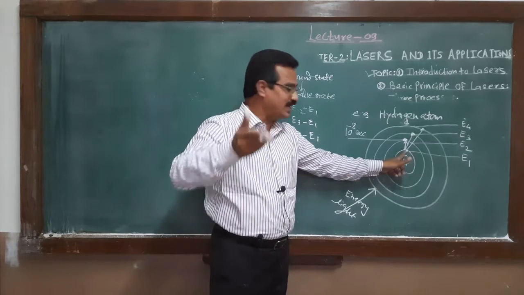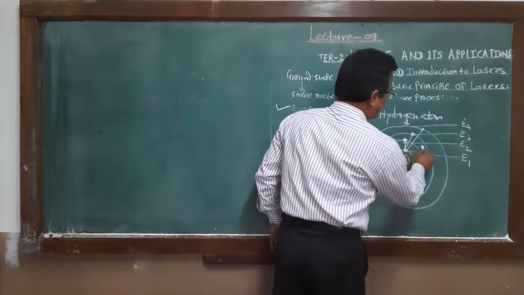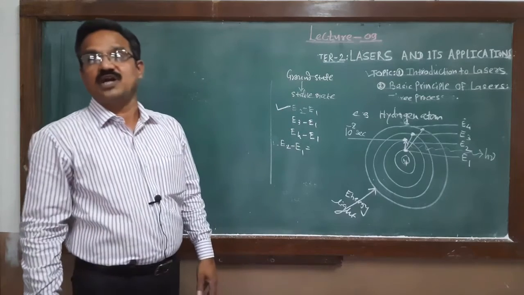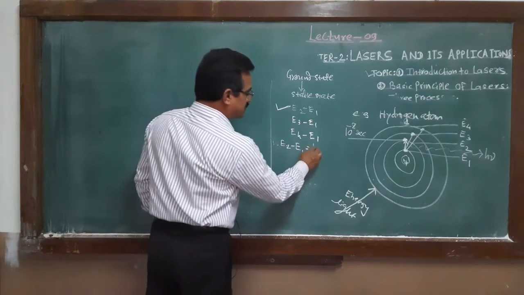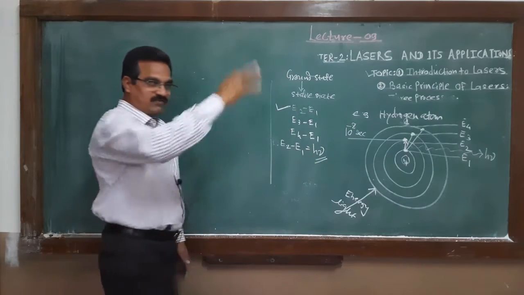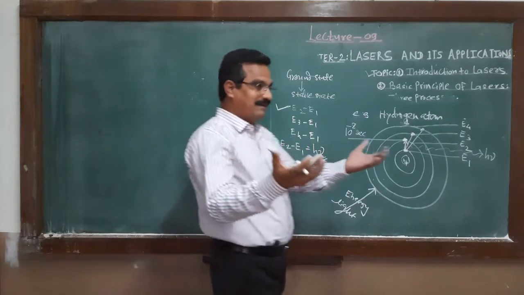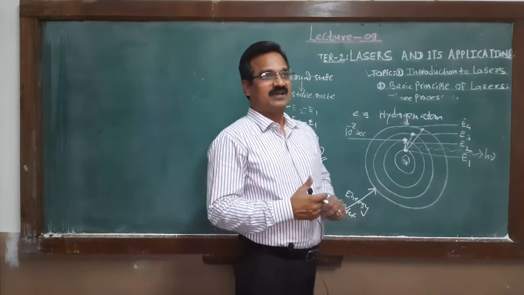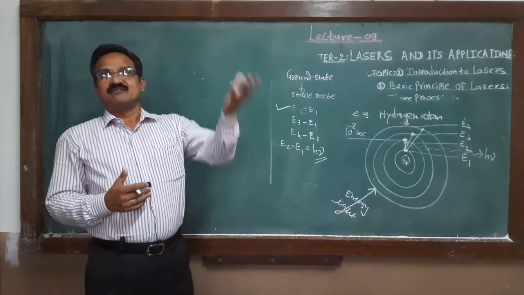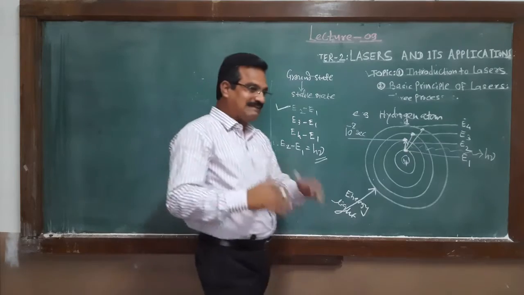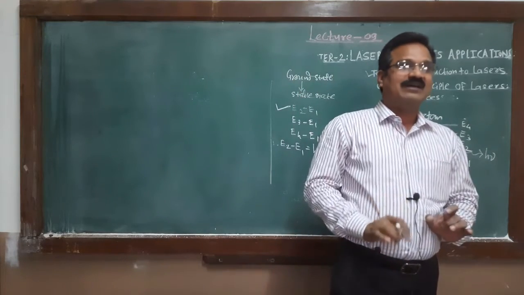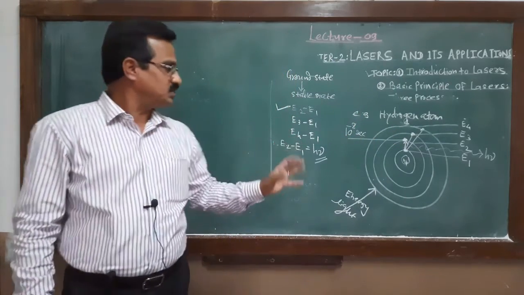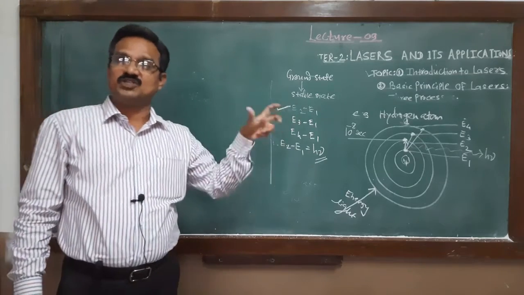An extra amount of energy is emitted by that electron in the form of a photon, and that energy must be equal to h nu. And this is actually the emission of light. When energy is absorbed, the electron jumps from lower orbit to higher orbit, and when it comes back from higher orbit to lower orbit, it emits light in the form of a photon, and the energy of that photon must be equal to the difference of these two energies. This is about the absorption and emission of light.